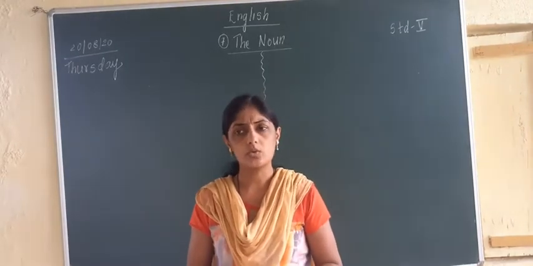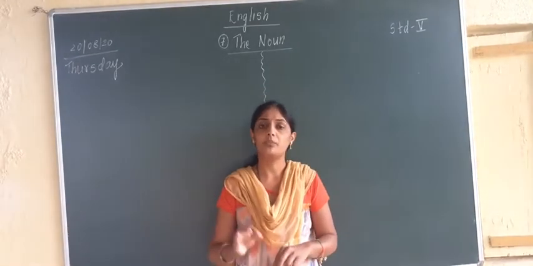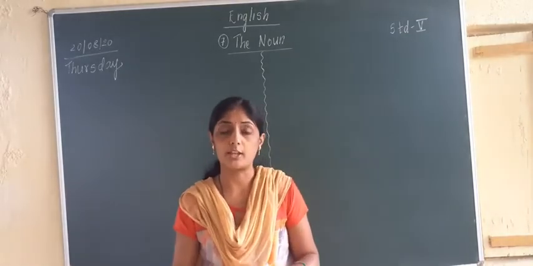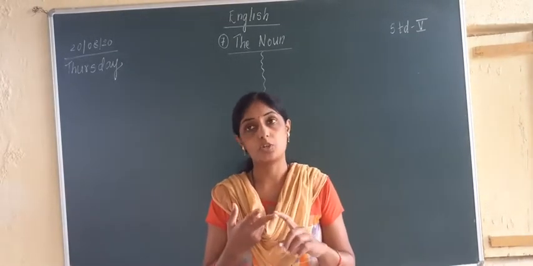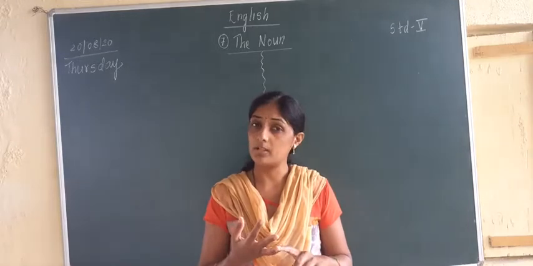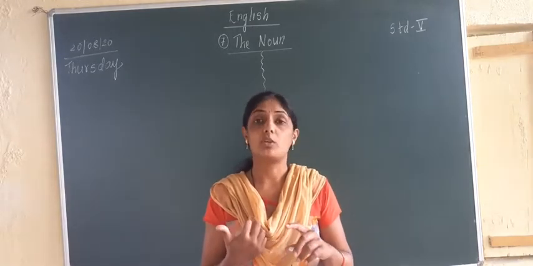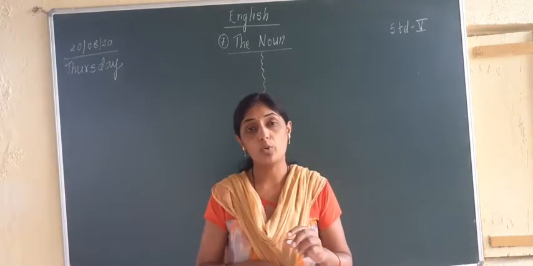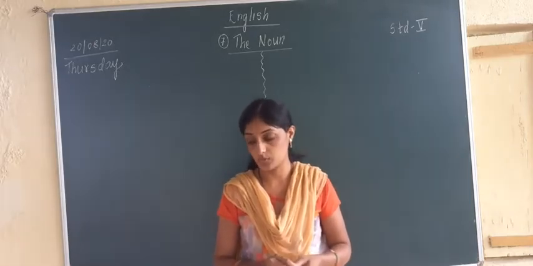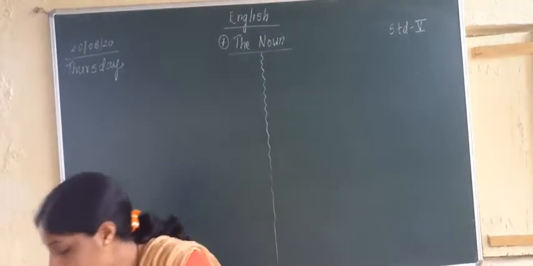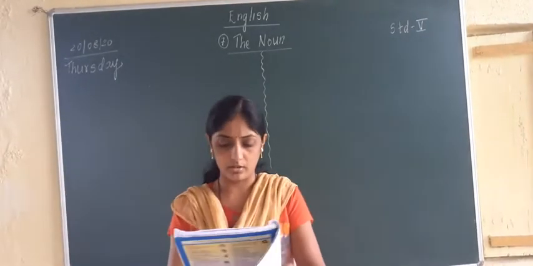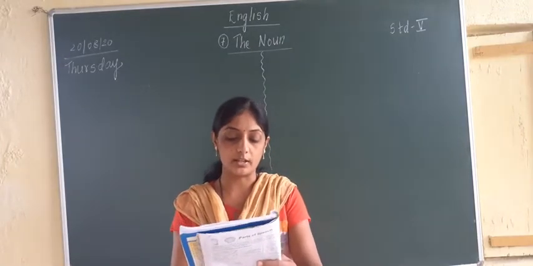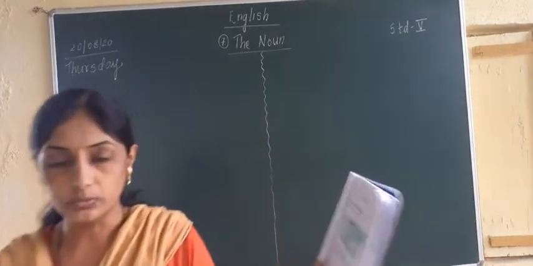What is collective noun? Collective noun is a word which shows collection of people, collection of places, collection of animals, collection of birds, collection of things. Those words are called what? Those words are called collective nouns. Today we are going to start. Here is a list of some collective nouns. I'll read out those collective nouns for you.